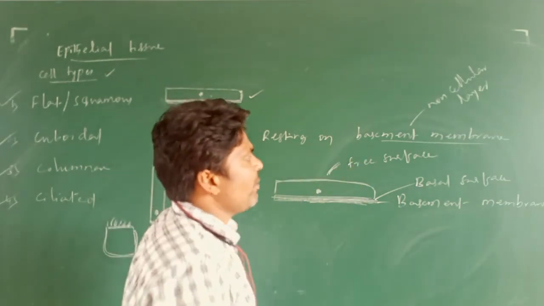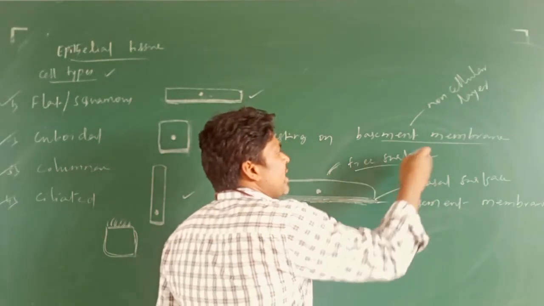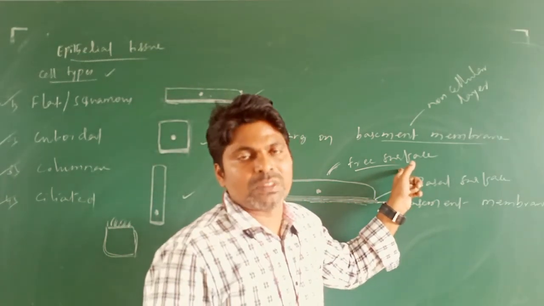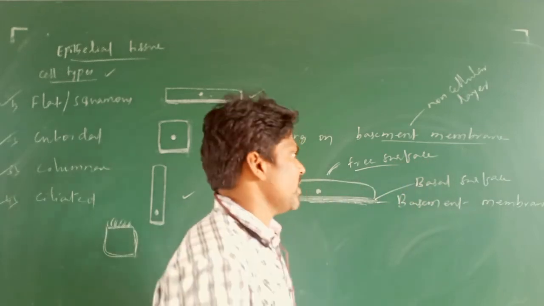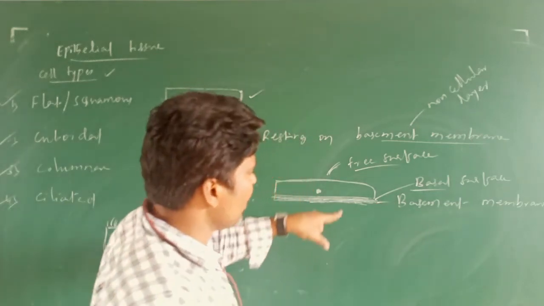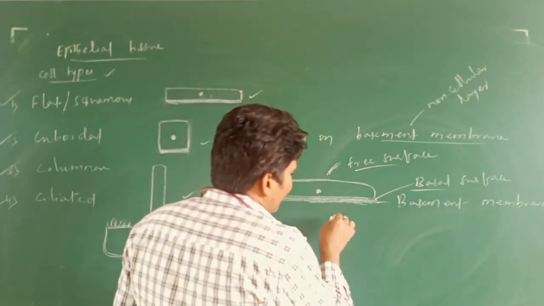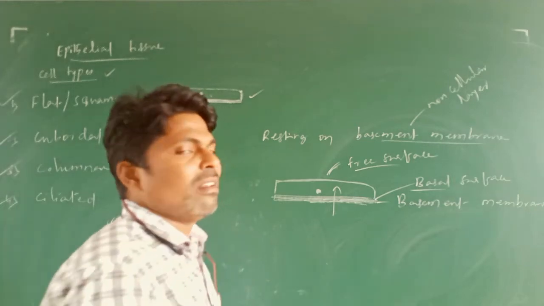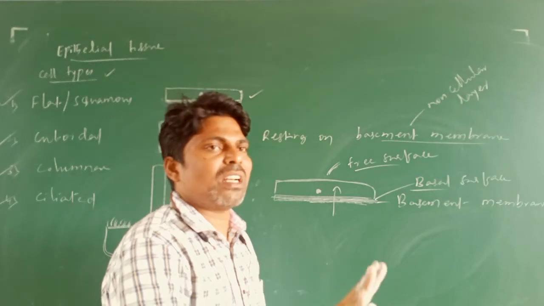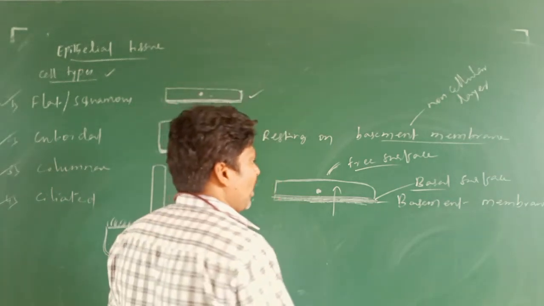This free surface, suppose it is the internal lining of a blood vessel, may be exposed to the external surface or fluid. This is the basal surface, which lies on the basement membrane. It is connected to the underlying connective tissue. From this connective tissue, food materials enter into this epithelial tissue. Epithelial cells do not have any sort of blood supply. Do you understand what I am going to say?